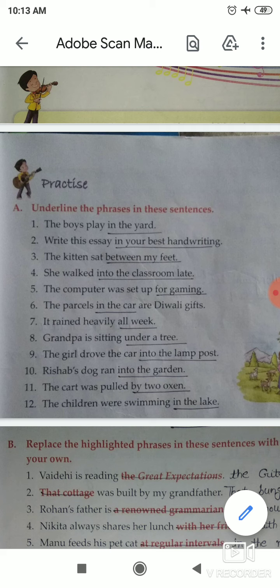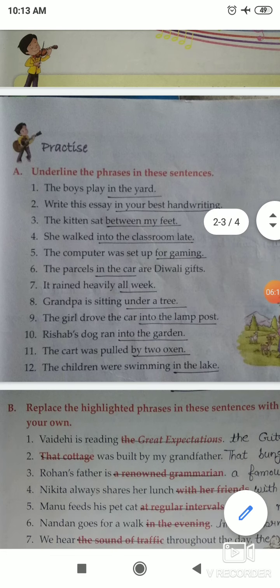Can you tell me which group of words is the phrase here? Here in the lake is a phrase. You have to underline in the lake because this is a phrase of this sentence. Okay, so students, now exercise B.